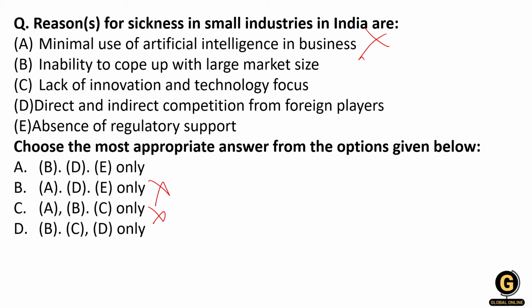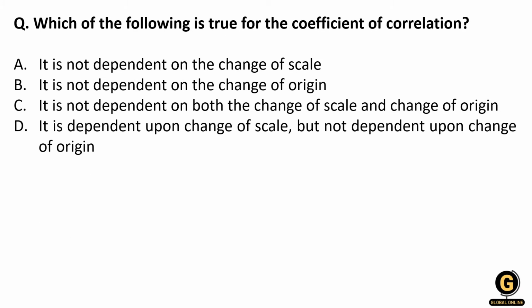And D, direct and indirect competition from the foreign players. This is also another reason for industrial sickness in the context of small industries. So this will also come. The right answer will be option number B, C, D only. Let's move to the next question. Which among the following is true for the coefficient of correlation? It is not dependent on the change of scale, nor on the change of origin. It is dependent on both the change of scale and origin. It is dependent upon the change of scale but not dependent upon the change of origin.